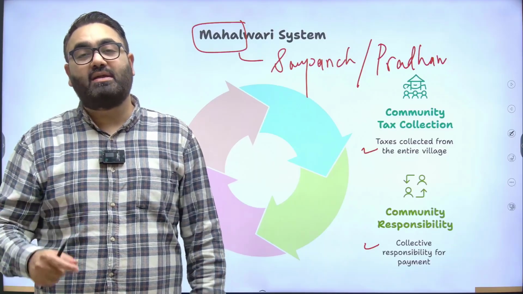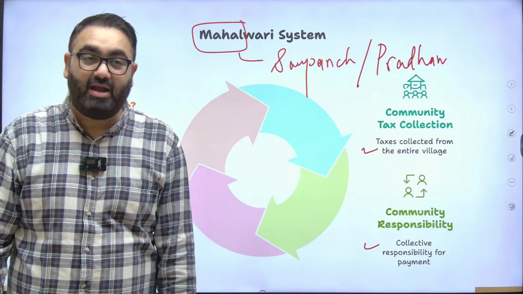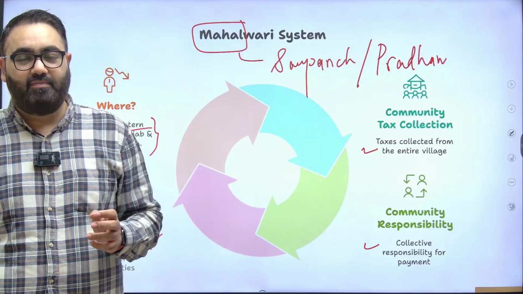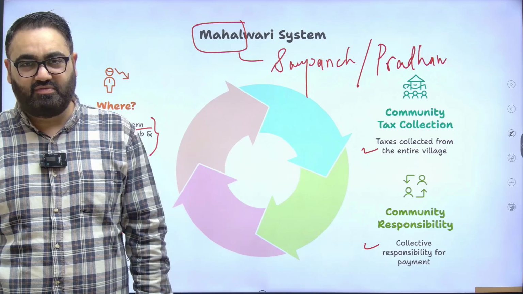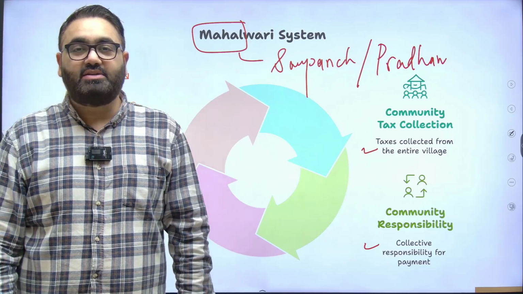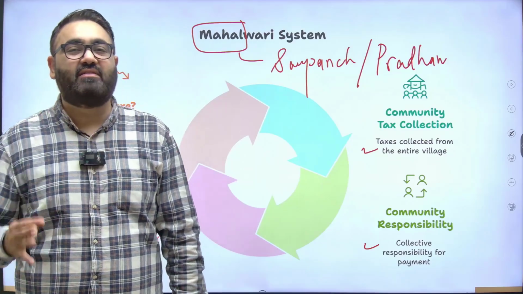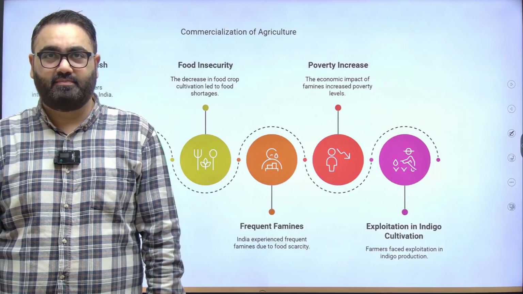Again, don't compare these systems by thinking, oh, this was good, this was bad. All of these were bad. It was just about choosing between bad and worse. It was not between good and bad. Every system was bad. It was just that this way of taking the revenue was different. From the examination point of view, do remember these three systems and specifically the places where they were operational, because this has been asked by UPSC in the past.